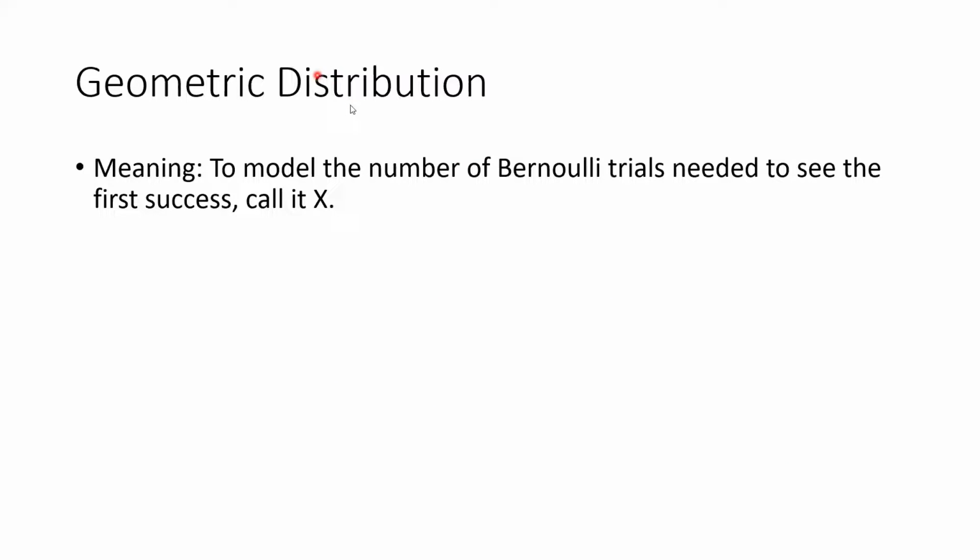Let's introduce geometric distribution. Usually a textbook would introduce binomial distribution first, the reason being that binomial seems to be more important, more commonly used in reality. But I found that geometric distribution is easier to understand. So let's just work with this first. The meaning of a geometric distribution is to model the number of Bernoulli trials needed to see the first success. I would usually say the keywords are first success.